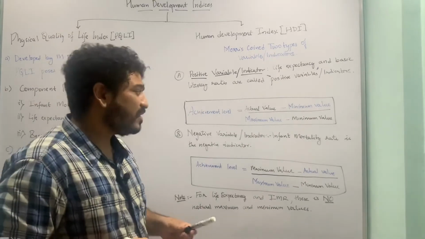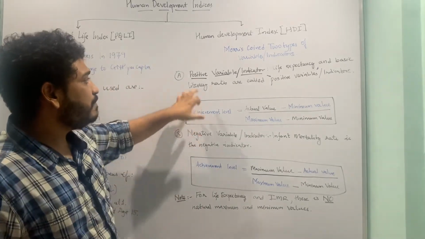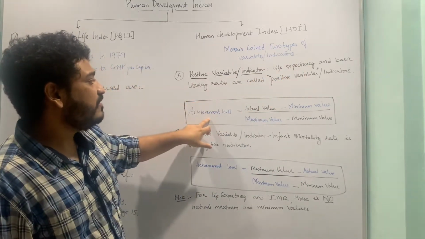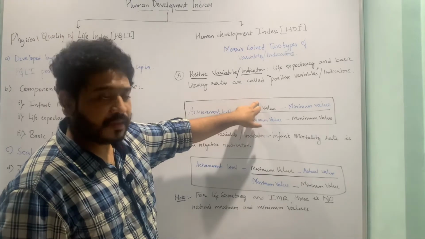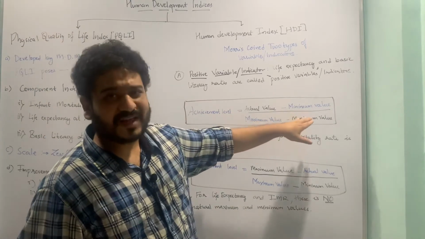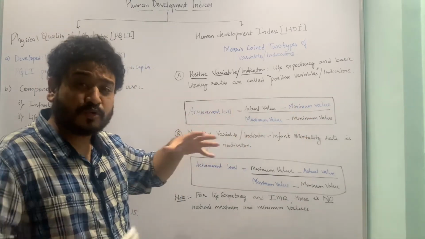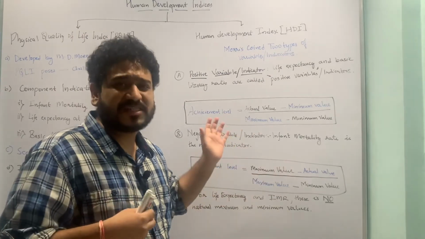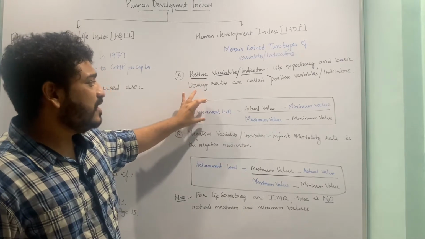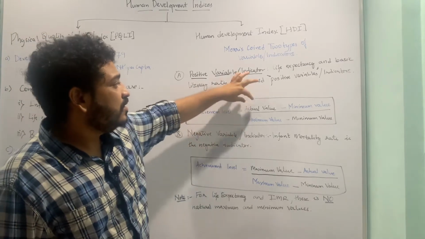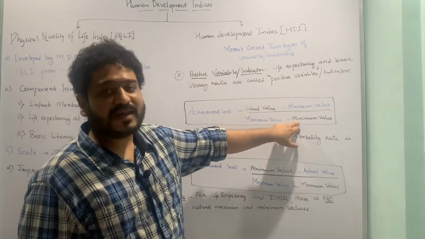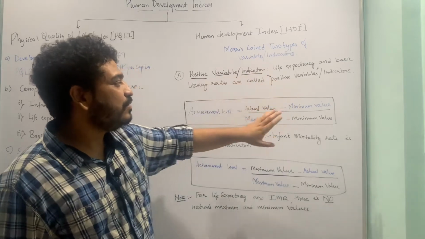And how do you look at the achievement level for the life expectancy and basic literacy rates? It is given by the actual value minus the minimum value, divided by the maximum value minus the minimum value. In the next lecture I'll be talking about how to construct the physical quality of life index, and then it will make more sense, but as a preliminary analysis, the achievement level is given by the ratio of the difference between actual value and minimum value to the difference between maximum and minimum value.